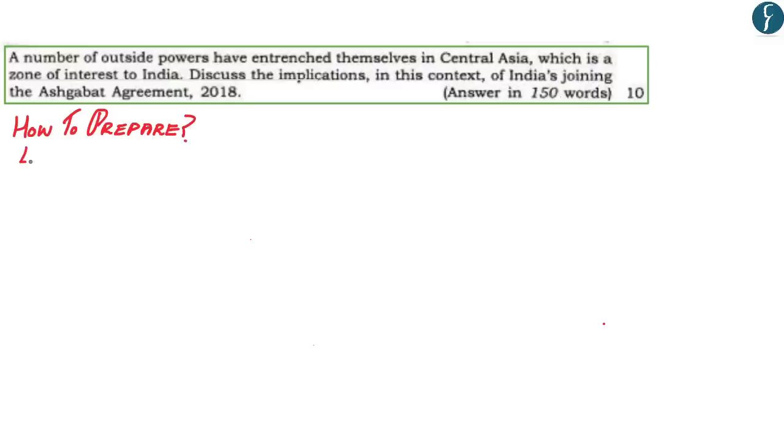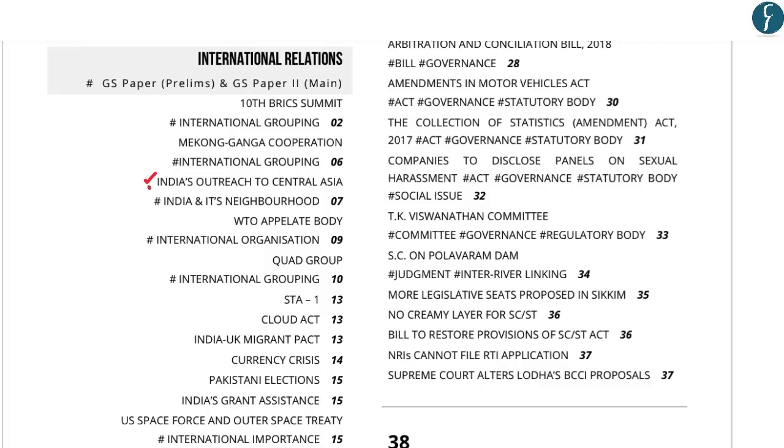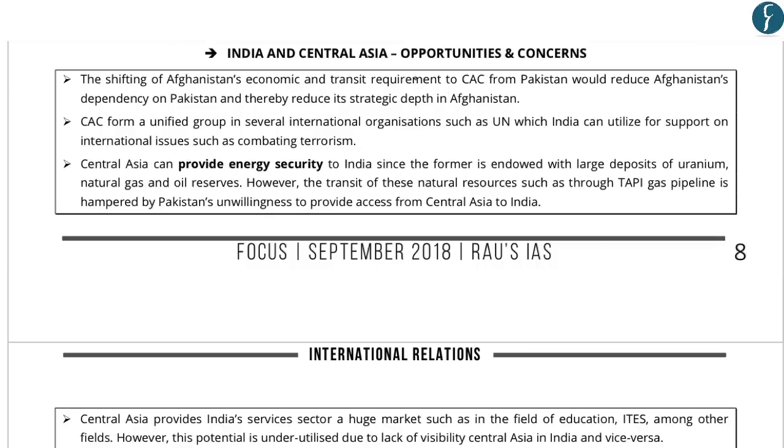With regards to the Focus magazine, you are already aware that the Ashgabat Agreement was covered in the March edition. If you take a look at the September edition of the Focus magazine, India's outreach to Central Asia was covered, wherein it covered the various means of interaction between India and Central Asia, such as the Connect Central Asia policy, the Ashgabat Agreement, the INSTEC corridor, and the Shanghai Cooperation Organization. Apart from this, the section also provided various opportunities and concerns with regards to India's relationship with Central Asia.